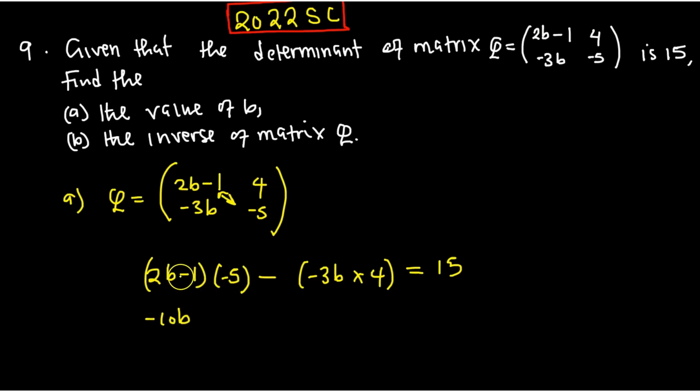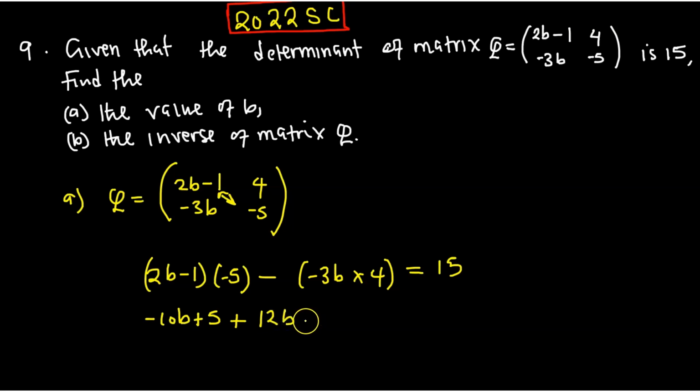Then negative 5 multiply negative 1 is going to give us positive 5. Minus this in the brackets, that is 3B multiplied by 4, it's going to give us negative 12. And of course, here there's a negative, so negative and negative becomes positive. So this one is just as good as positive 12B.